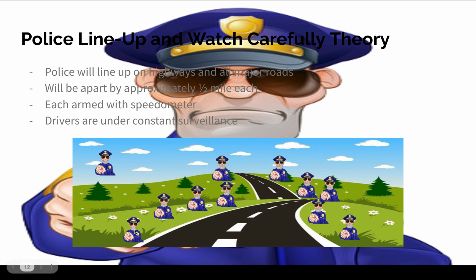So as you see, they'll be apart by approximately half a mile, and they're each armed with a speedometer. And drivers are under constant surveillance. So this will go out throughout the country. We may need to hire a little bit more police officers, but as you see, they will all be on the road and they'll all be watching how fast you're going. So that if you're going a little too fast, one of the multiple officers can arrest you.